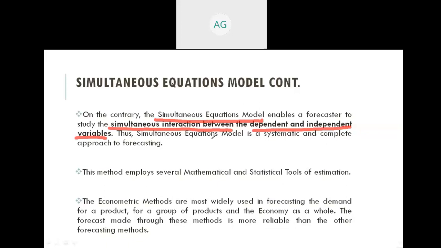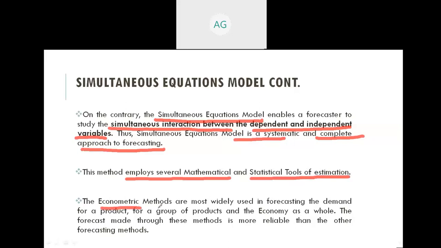Thus, the simultaneous equation model is a systematic and complete approach to forecasting. This method employs several mathematical and statistical tools of estimation. That's why the results from this method are very clear and accurate.